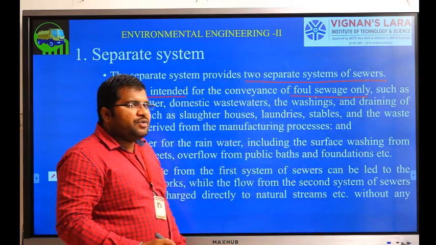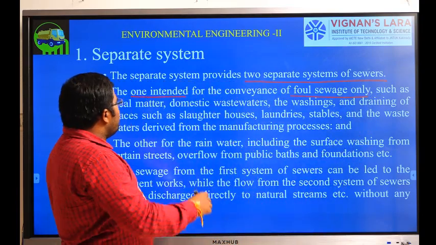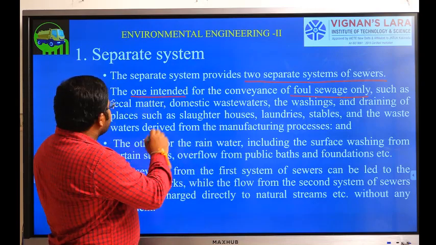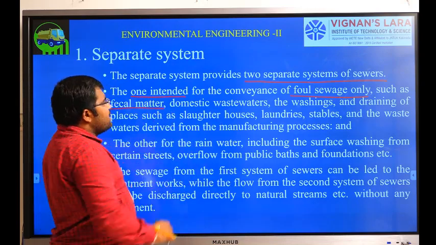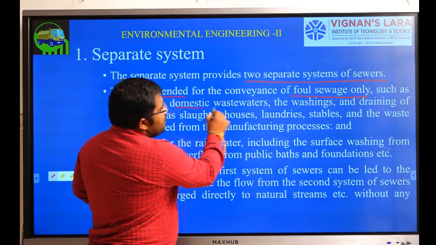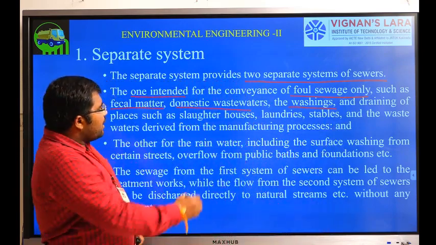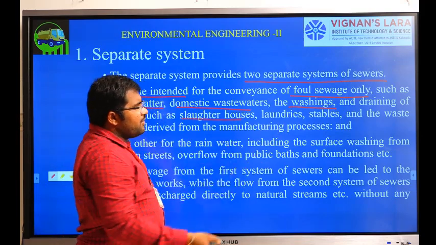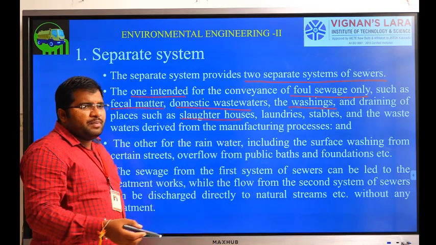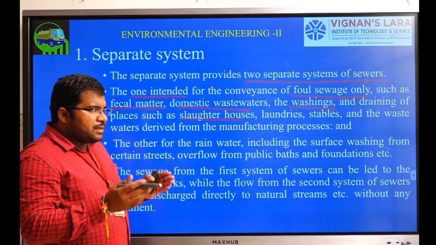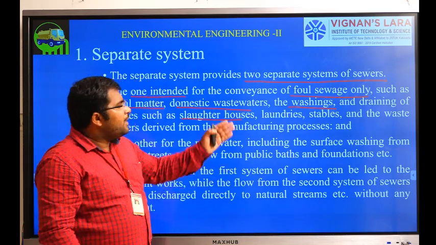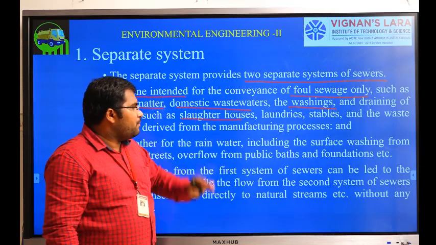We already know that sewage is used water. It may contain many matters, that is fecal matter, domestic wastewater and washings from the home, slaughterhouses, laundries, factories, whatever the source may be. That complete sewage will be handled in a separate pipe.